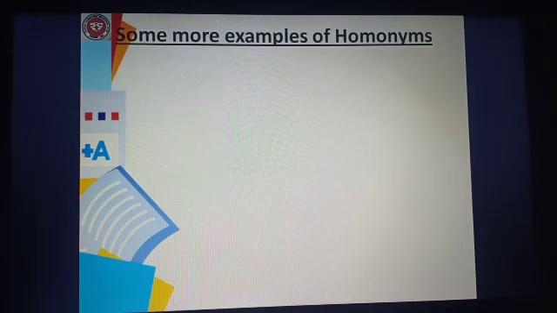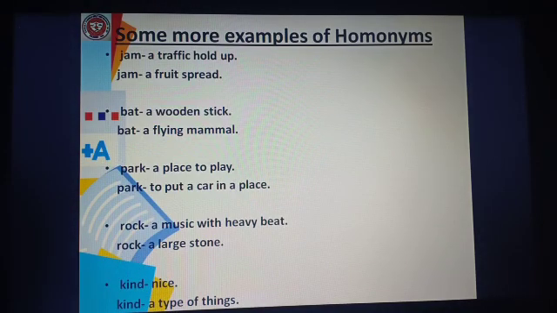Some more examples of homonyms are, let's see, J-A-M, jam. The first meaning of jam is a traffic hold up, and the second meaning of jam is a fruit spread, that is, the jam that we put on top of the bread or biscuit and we eat. Sweet and delicious, no? Yes. So, one meaning of jam is a traffic hold up and the other meaning is a fruit spread.